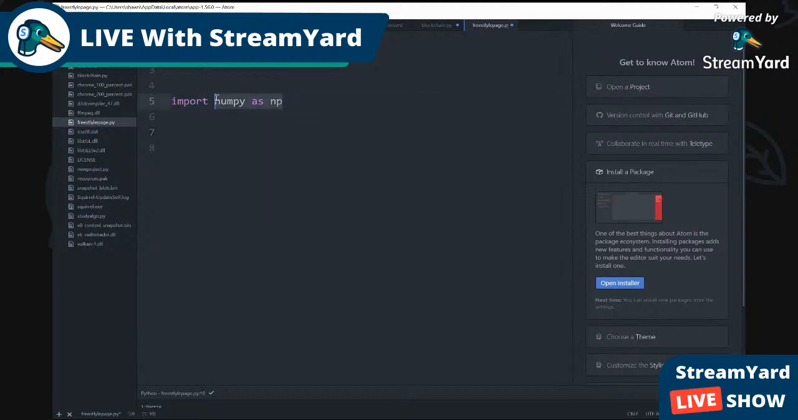Before I get into NumPy, I have to let y'all know what NumPy is. NumPy is a library for the Python programming language, adding support for large, multidimensional arrays and matrices, along with a large collection of high-level mathematical functions to operate on these arrays. So we're going to be using arrays a lot in NumPy.